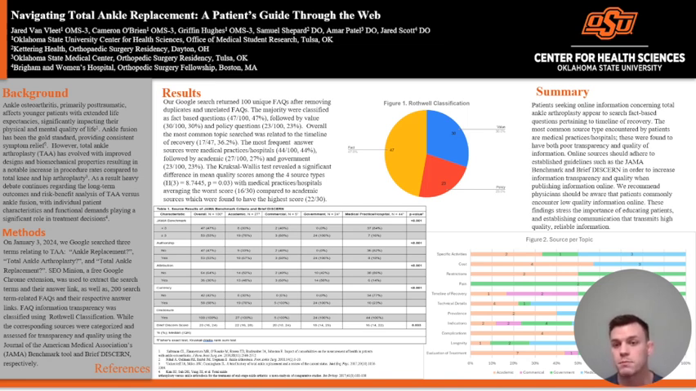So initially, we found that the majority of the questions were fact-based questions at 47%. And of these fact-based questions, the most commonly asked were timeline to recovery. So patients really wanted to know what that process looked like after the procedure was over. Additionally, we found that the majority of sources answering these questions came from medical practices or hospitals at 44%, followed by academic institutions at 27%, and government institutions at 23%.